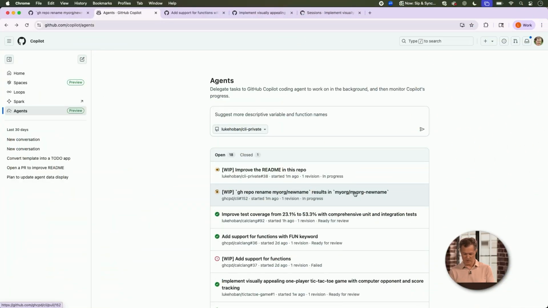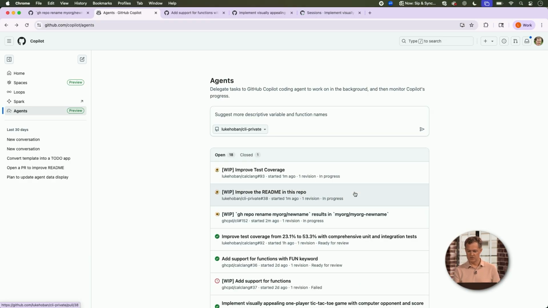So we can actually do this from GitHub Mobile too. Okay. So I actually have it here. I'll just say open a PR to improve the test coverage in this repo, right? So I'll just hit send on that. And we should see in a couple of seconds, that'll actually pop up here in my task list. And this is the idea that I've actually done this myself. I'm walking around, I have some idea, I want to just kick it off. There we go, improve test coverage, right? So I can use my phone just anywhere I am. I can kick off some new work.